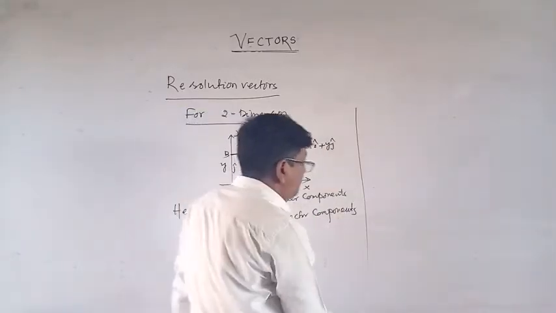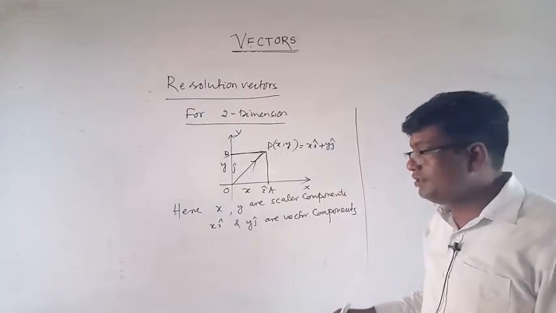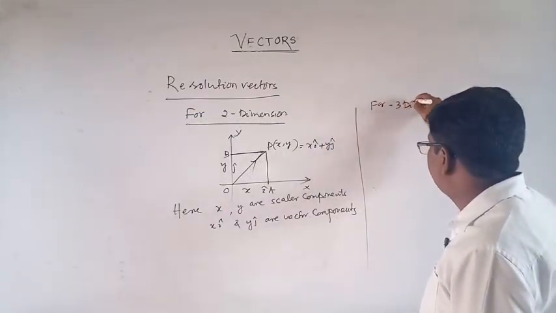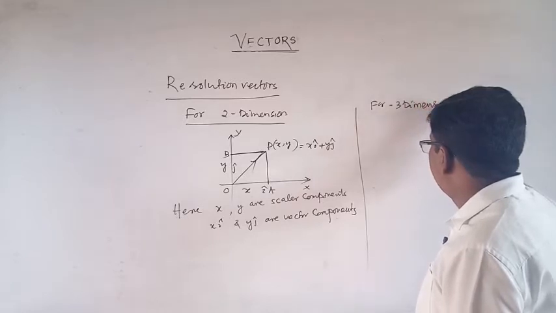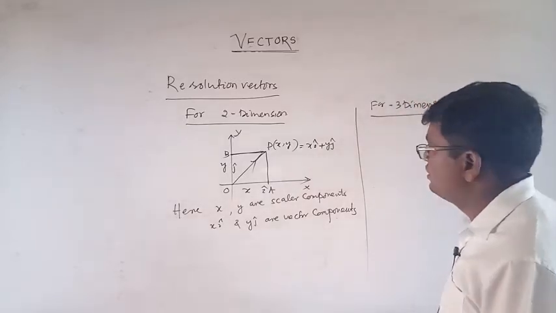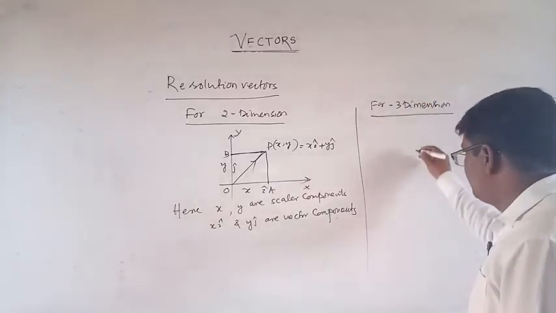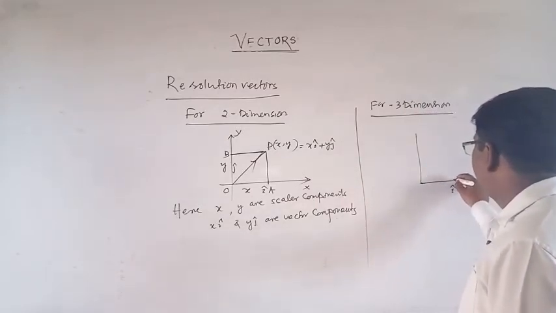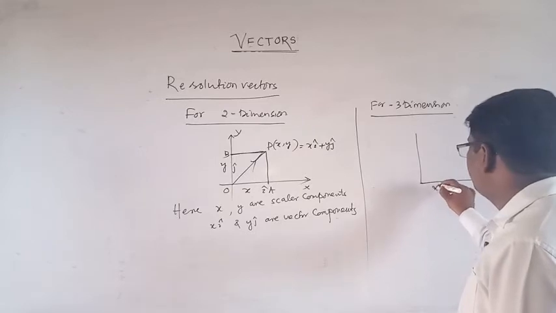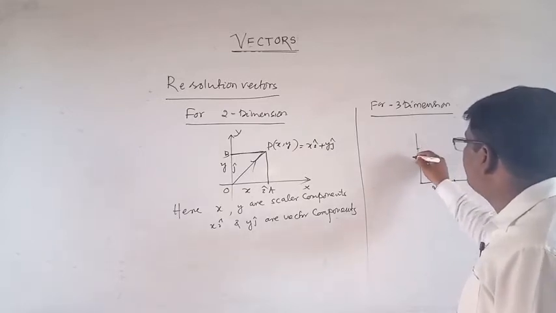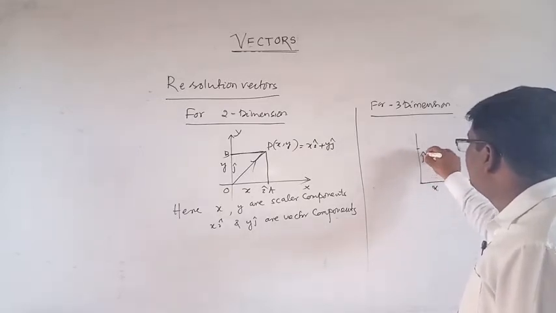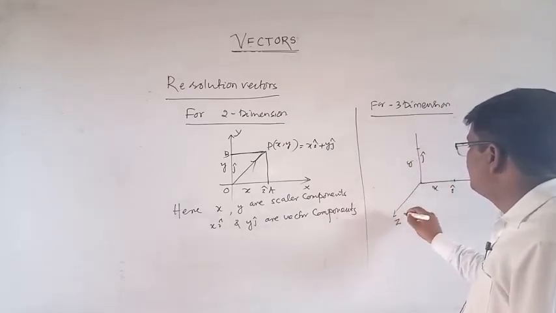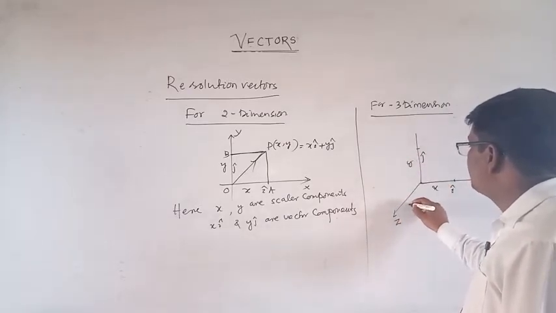In case of 3 dimension, suppose this is x with i cap, this length is x and this is y with j cap, and this is Z axis with k cap.